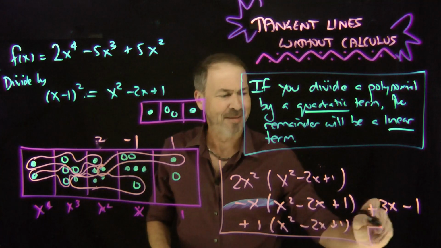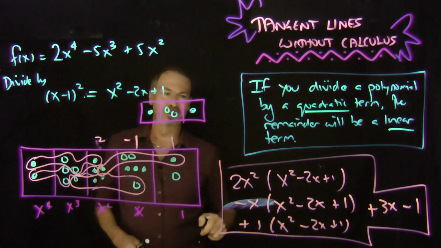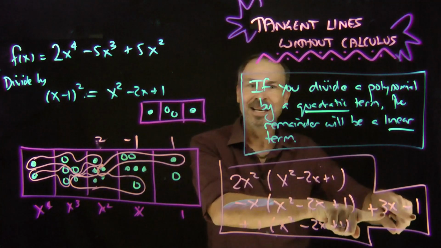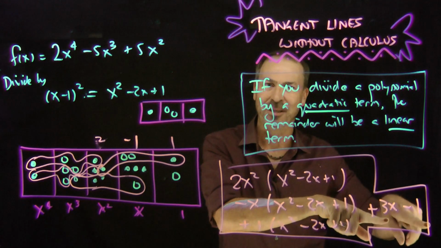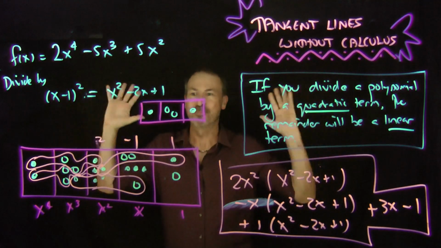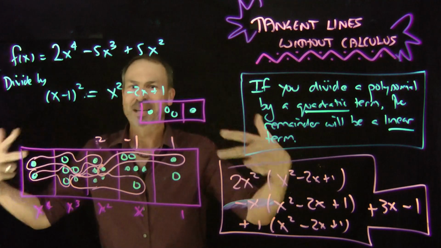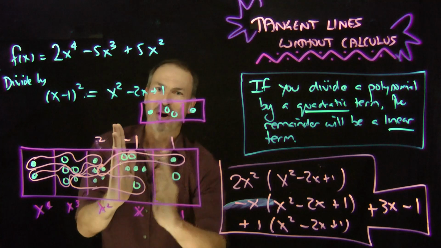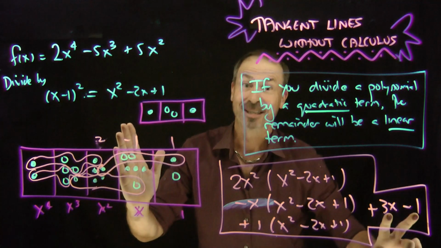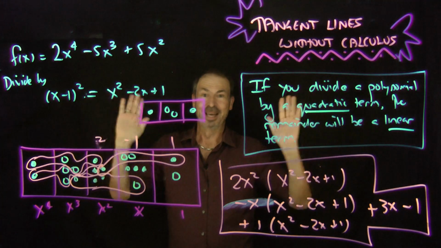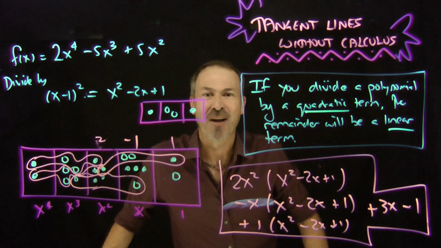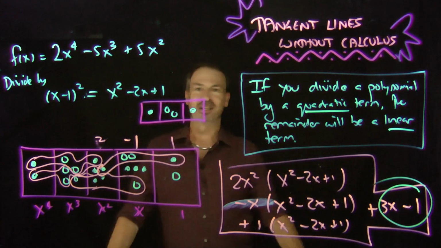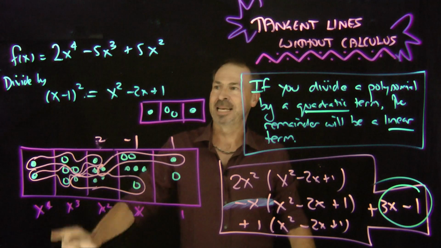Double check. If you want to expand this out, that is my expression for my polynomial f. So I can actually see now, the remainder is a linear term, something that involves just x's and constants. No x squares, no x cubes, and so forth. Brilliant. And this one example can illustrate that when you divide something by a quadratic, all the remainders will be pushed into the final 2 boxes, in which case all the remainders will be x's and 1's. Bingo, combinations of those. All right, but here's the delightful surprise. I claim this is the equation of the tangent line to this curve at x equals 1.